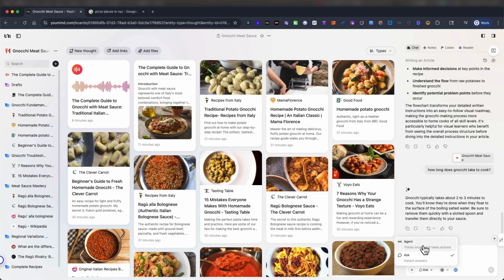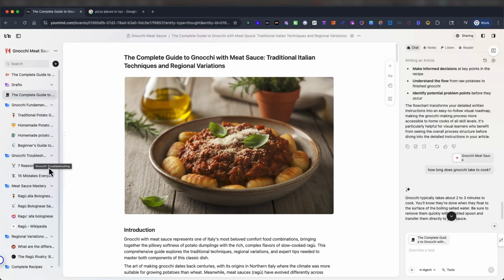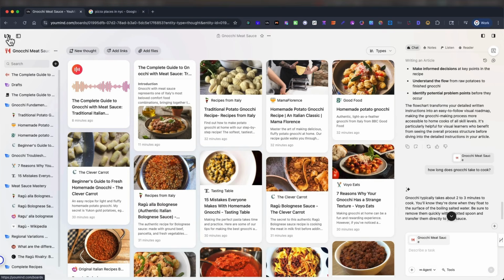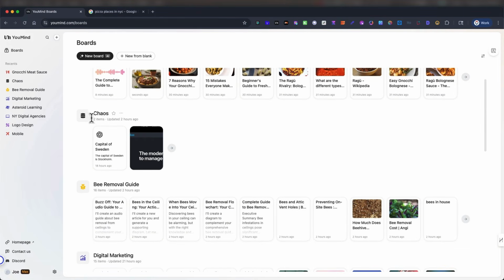So anytime you can interact with anything on the board. And again, you can move things around. You can delete things. You can organize your second brain on Gnocchi however you'd like. Let's go back here. Again, the overview. The chaos board will be the first one you'll see usually when you sign up for YouMind. So it'll put things there.